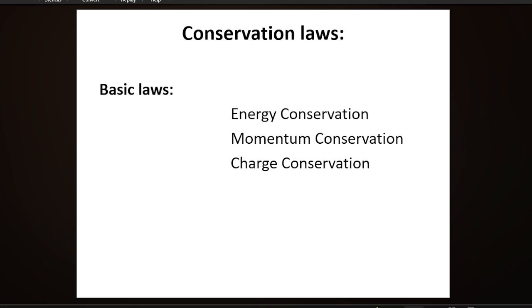Similarly, charge conservation means charge in the universe is constant or conserved. We cannot destroy it, but we can only conserve it. For example, we have a proton and an electron. Proton is positive charge, electron is negative charge, and when we combine them, they form a neutron. But a neutron is a mixture of positive one and negative one. That means charge is conserved. Okay, charge is a conserved quantity.